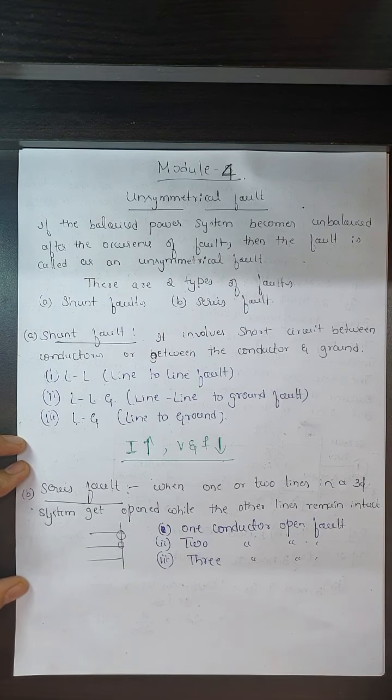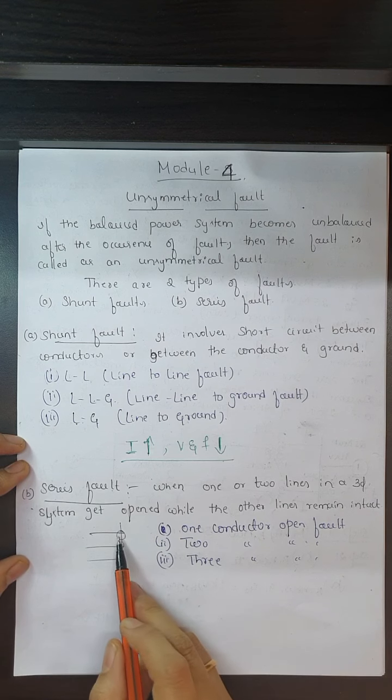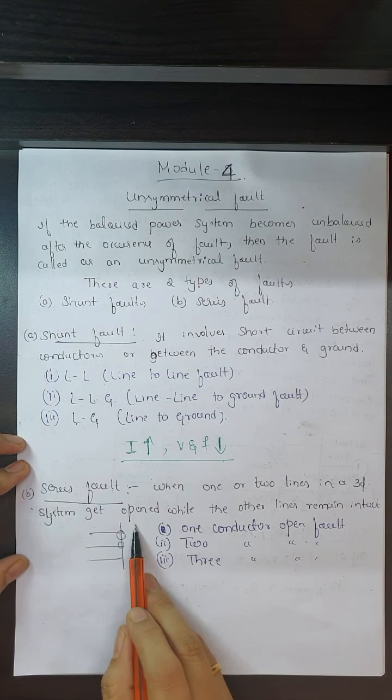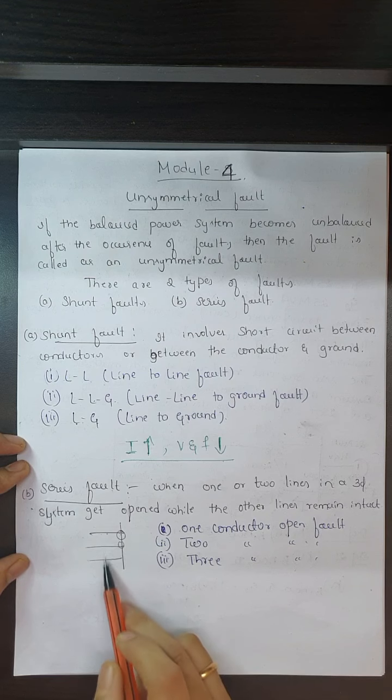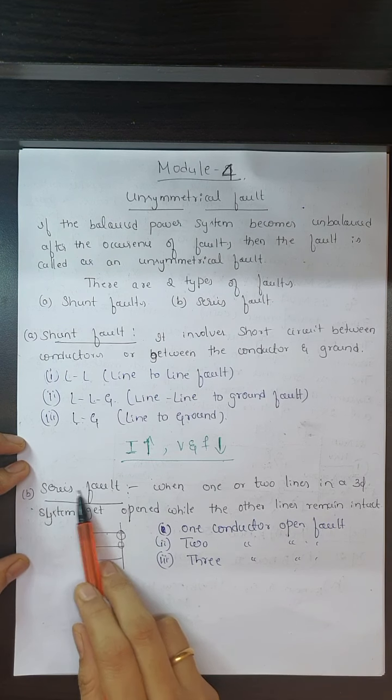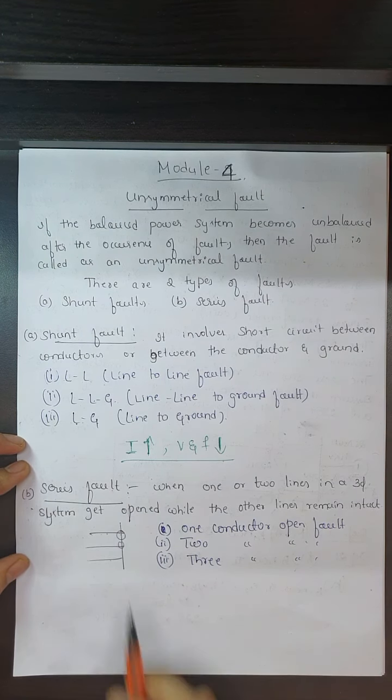The series fault is also called an open conductor fault. That means the conductor or transmission lines will be disconnected from the main lines. Either any one conductor will be disconnected, or two conductors, or it may be all three. This is what we call a series fault, an unsymmetrical fault.